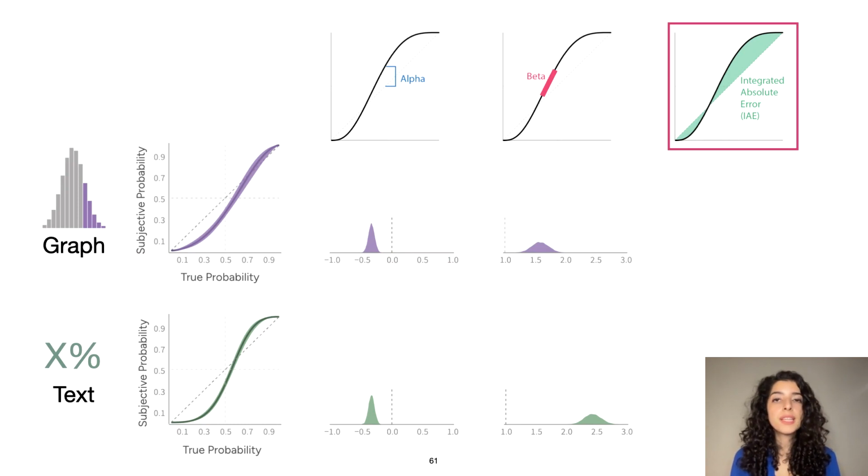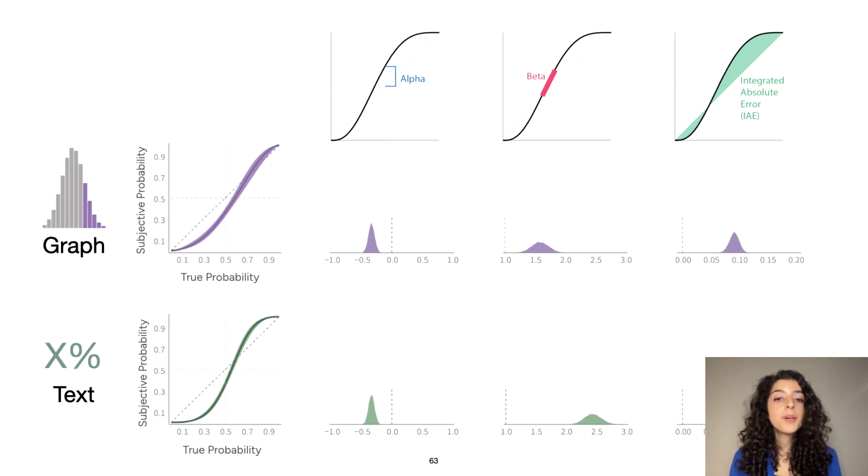So the final metric is the integrated absolute error, which measures basically the area between the curve and that line. So we want that to be 0, and again, we get something higher than 0.